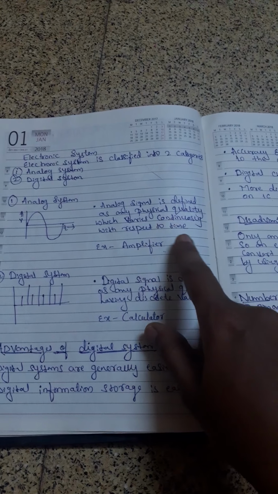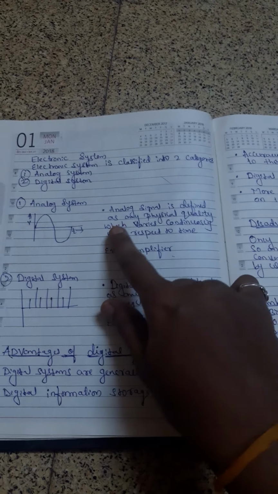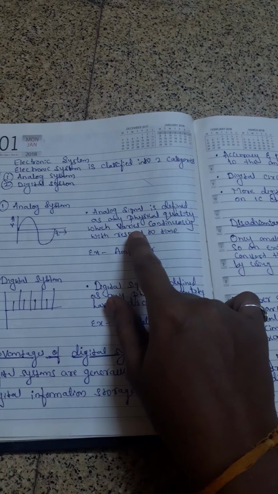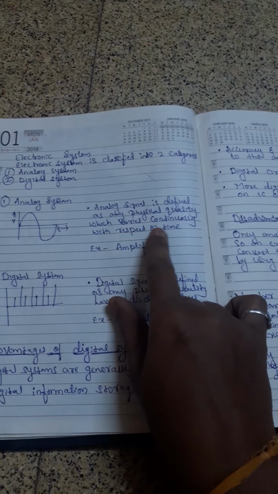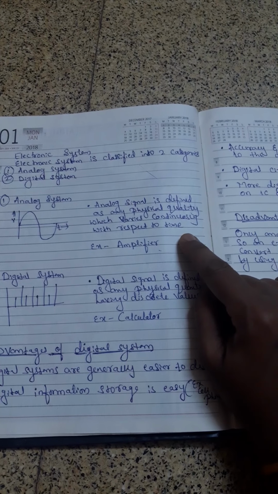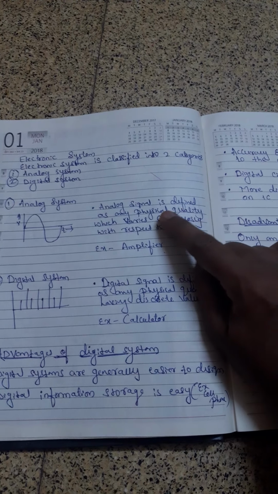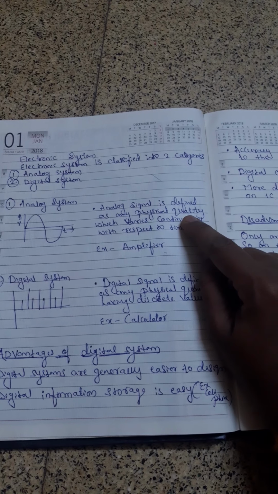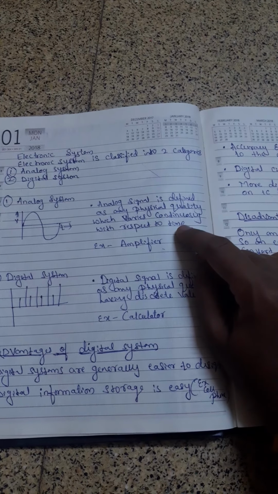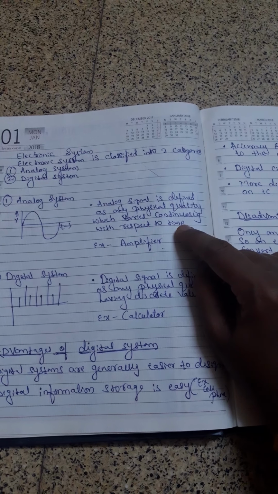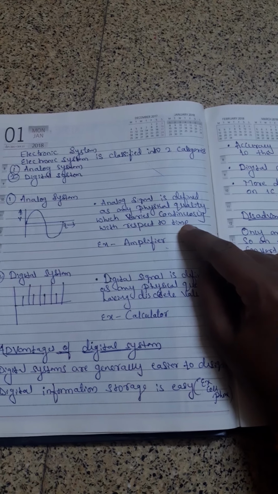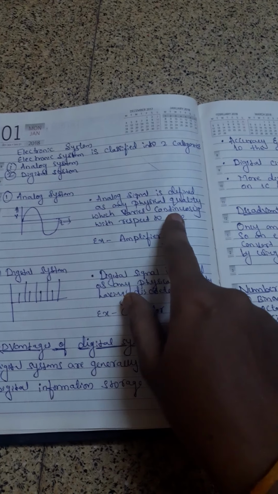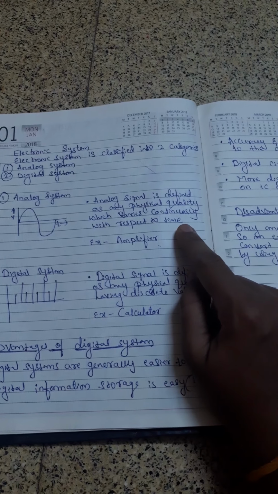An analog system is defined as a physical quantity which varies continuously with respect to time. Physical quantity means it may be any type of voltage, current, or any kind of electricity, etc. It varies continuously with respect to time.